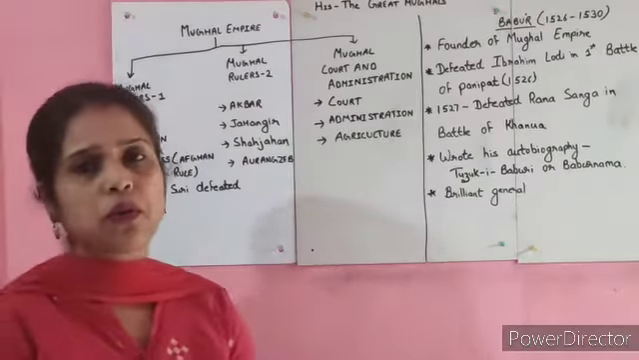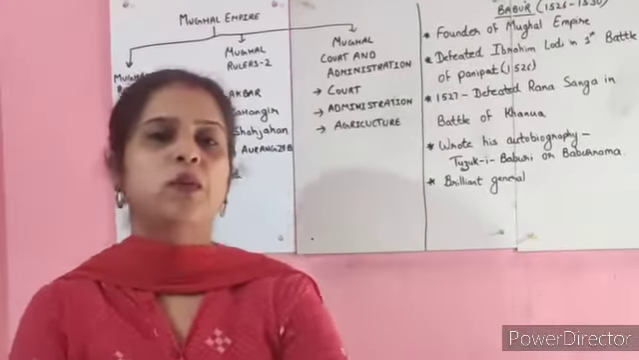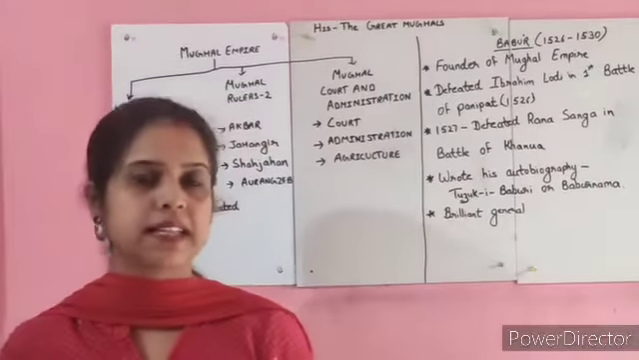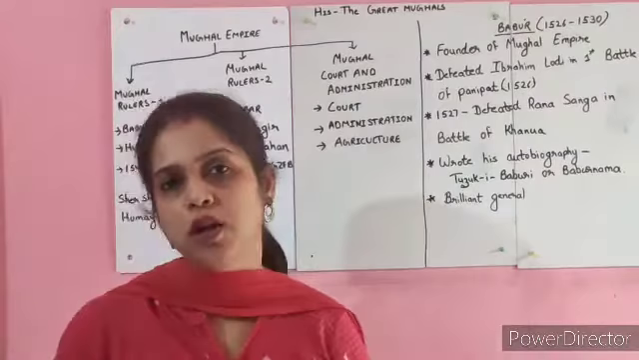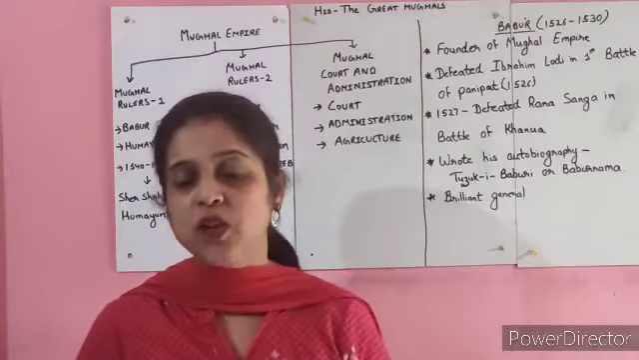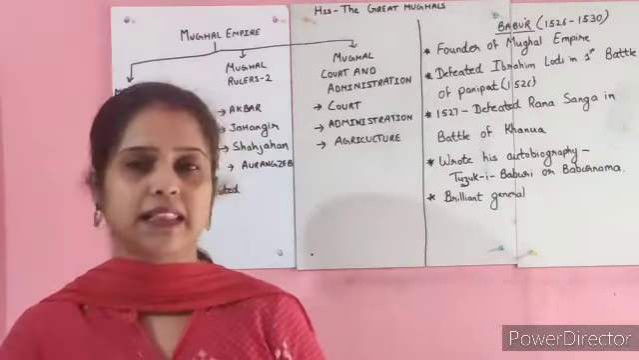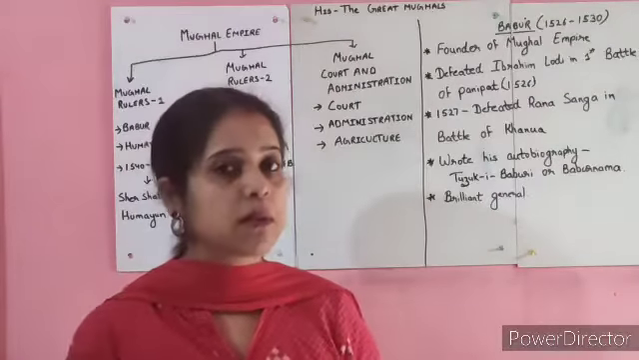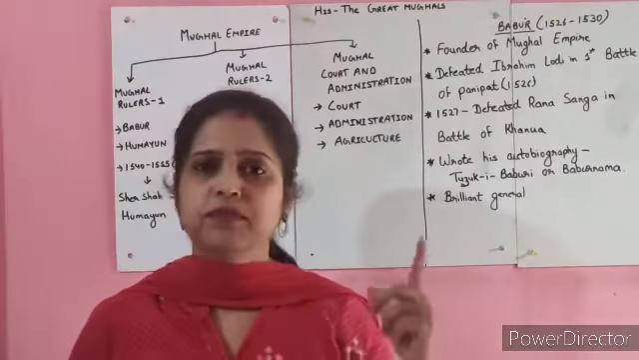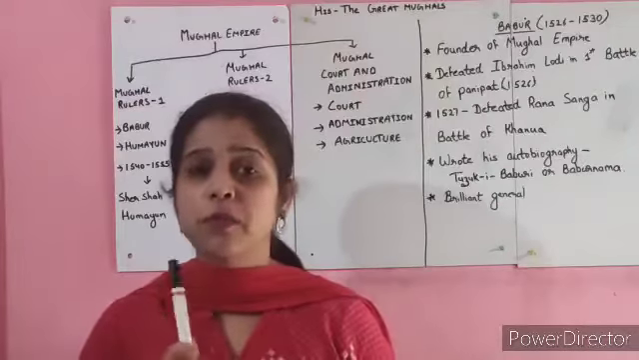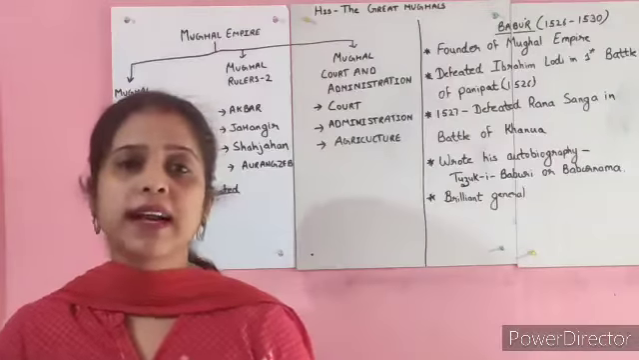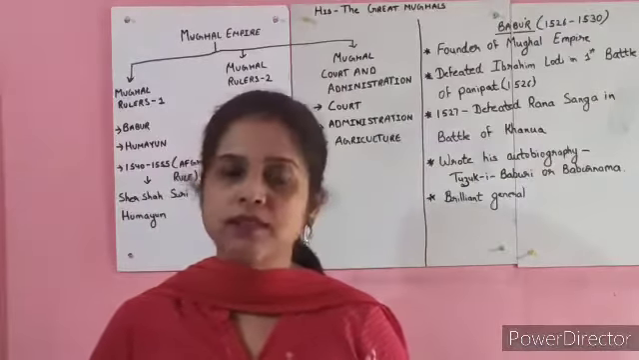Now when I talk about Great Mughals, this is the continuation of the Delhi Sultanate. I want to know which was the last kingdom that we discussed in the Delhi Sultanate. You remember that? We discussed the Lodi dynasty, right? What did I tell you in Lodi dynasty? Who was the last ruler of the Lodi dynasty? Ibrahim Lodi.